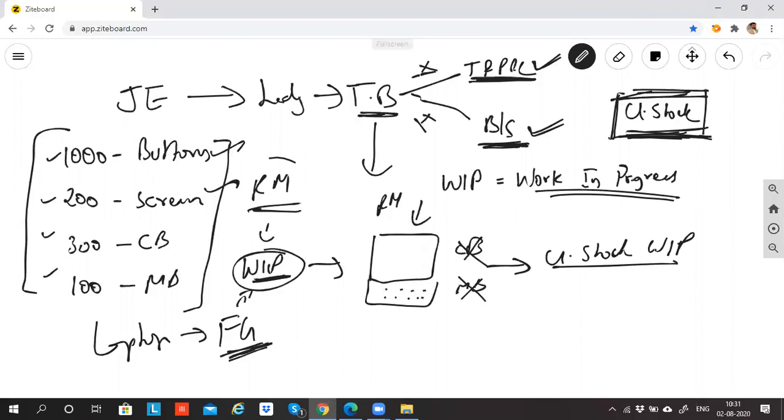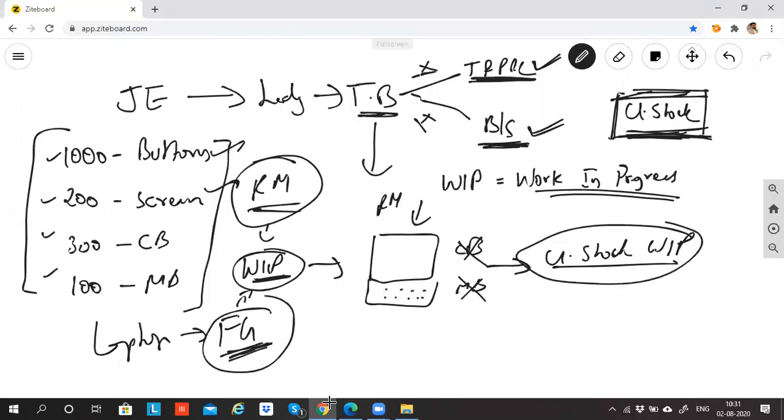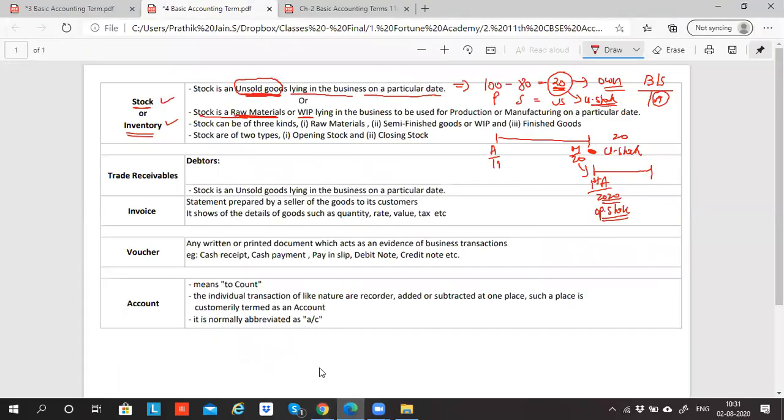You'll have closing stock of raw material, you'll have closing stock of work in progress, you'll have closing stock of finished goods. So basically 3 categories of closing stock. Any difficulty in this? So stock can be of 3 kinds. Raw material, semi-finished goods, which is the nickname of WIP, that is, halfway finished goods. And third is finished goods. These are the 3 kinds of stocks.